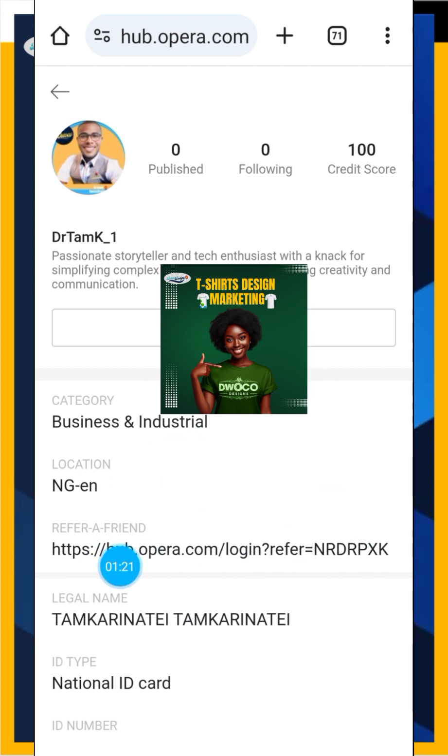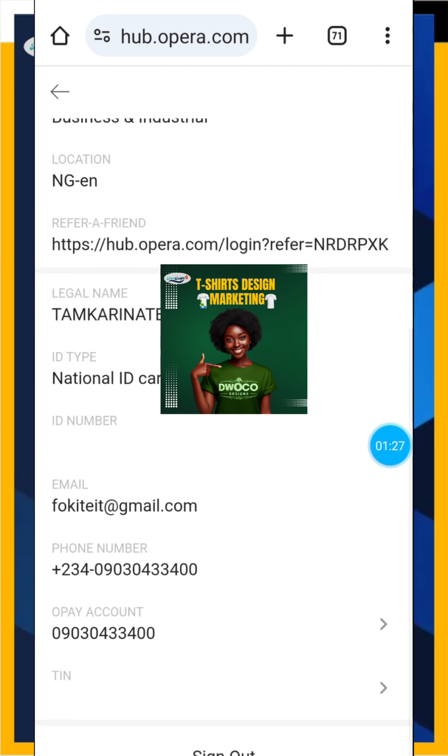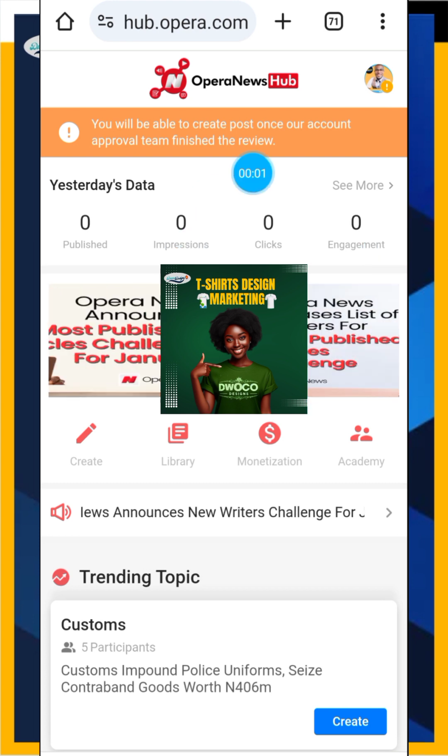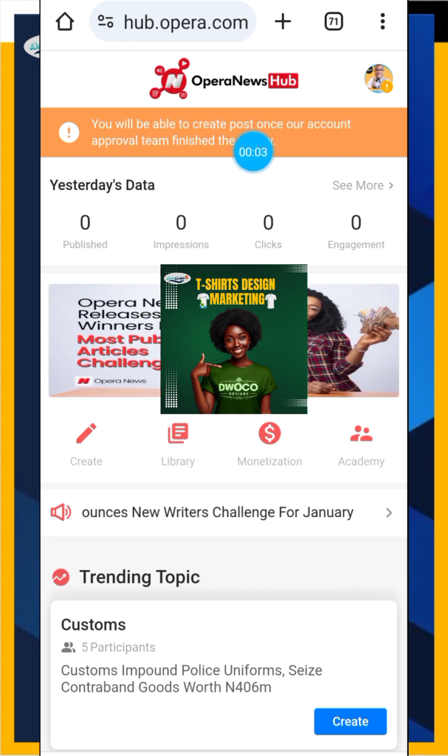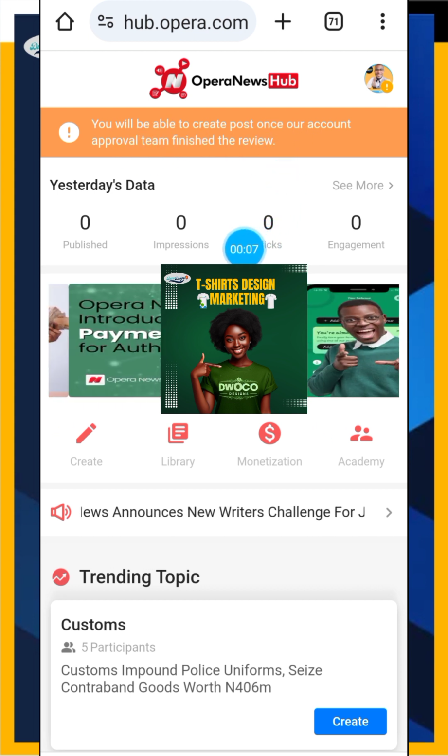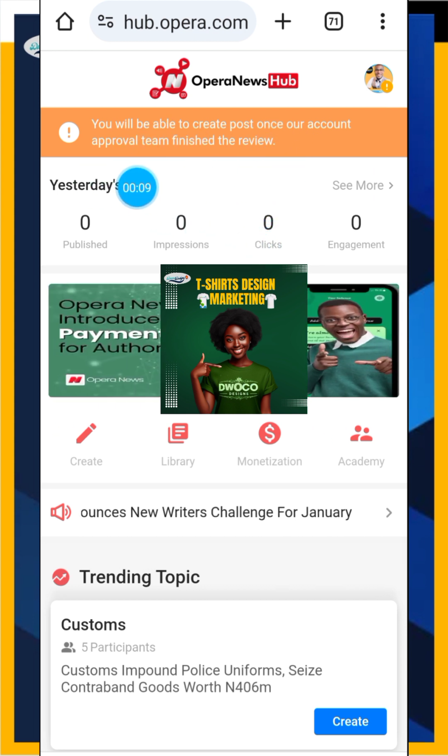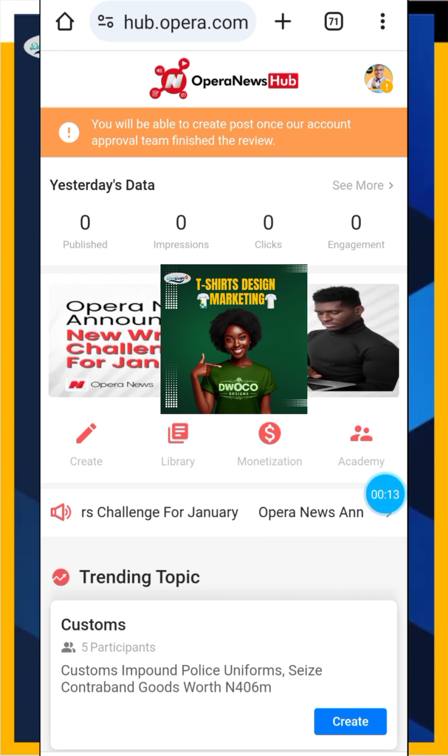What you also do is click here to get your referral code to share with others. As you share, you're going to be getting more points. For you to make money from this platform, they're going to go through your account, and by the time they are satisfied with what they have seen, they approve it. Then you can start posting and making money from Opera. And it's very simple.